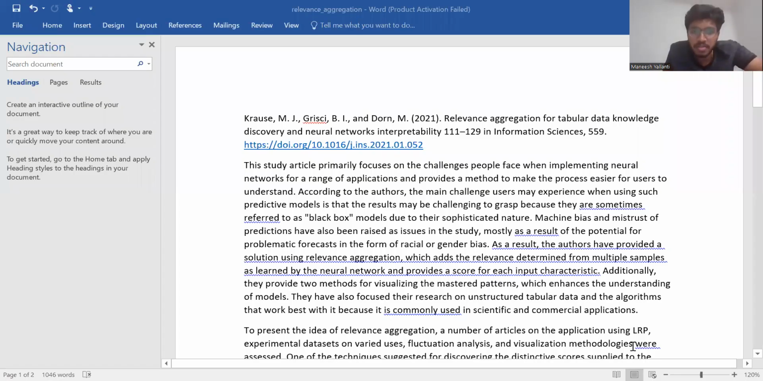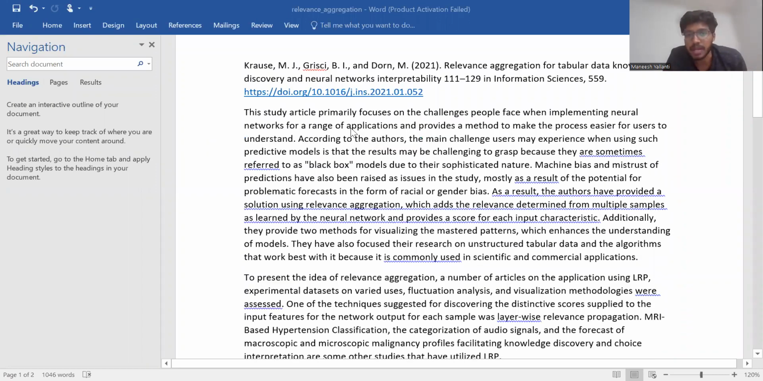I'll share my screen. Today I'm going to speak about relevance aggregation. The first paragraph is summary. The study article primarily focused on the challenges people face when implementing neural networks for a range of applications and provides a method to make the process easier for users to understand.